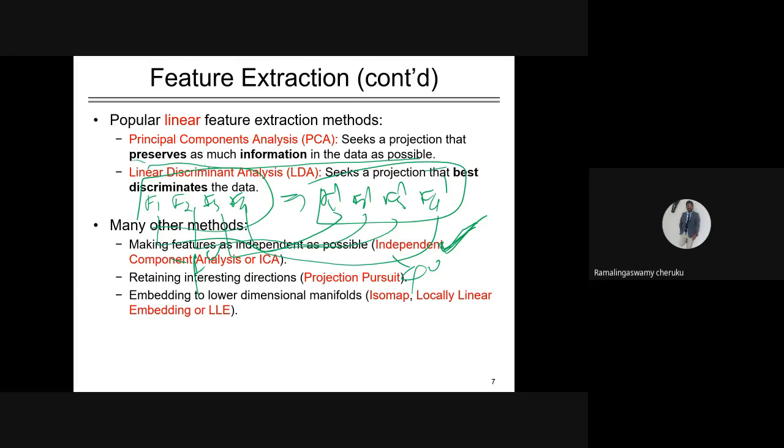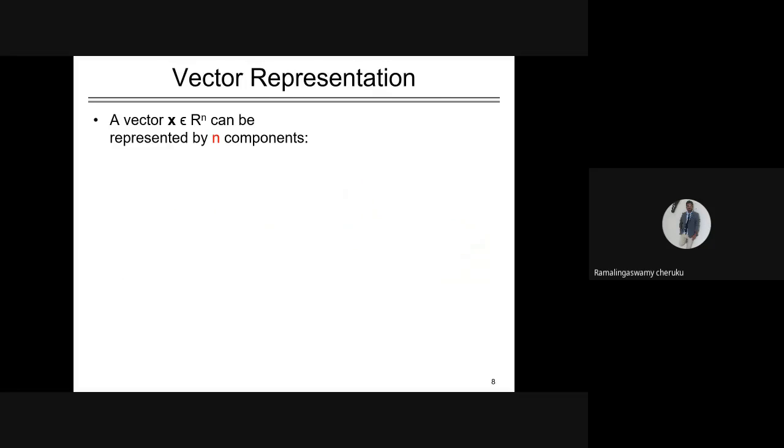As I mentioned, LDA is based on the second principle, which tries to maximize the transformation that discriminates the class information. Apart from PCA and LDA, there are also ICA and LLE. There are many other methods that come under the category of feature extraction, meaning feature transformation. Now let us discuss principal component analysis.